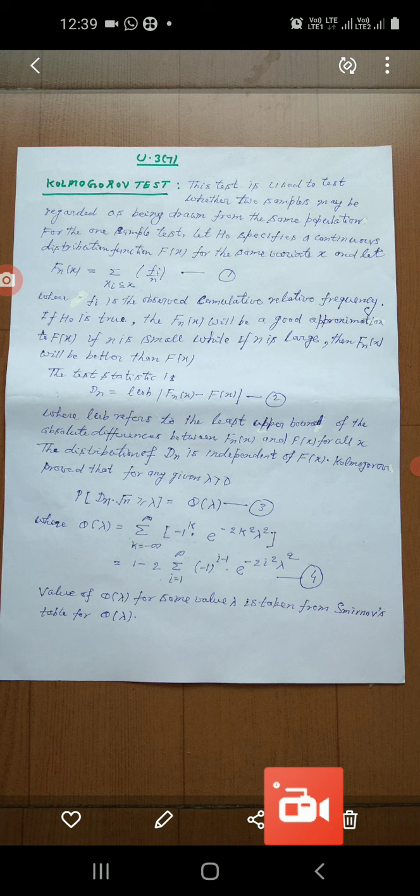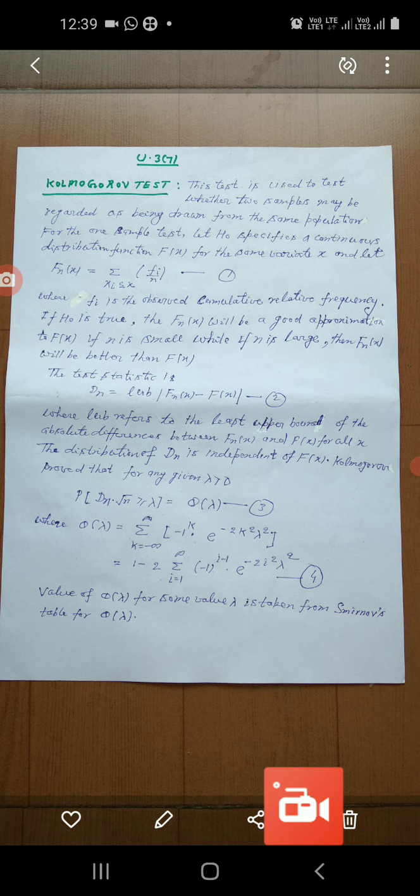Okay, means Fn(x) will be a good approximation to F(x) if n is small, while if n is large, then Fn(x) will be better than F(x). Note this point: if n is large, then Fn(x) will be better than F(x).